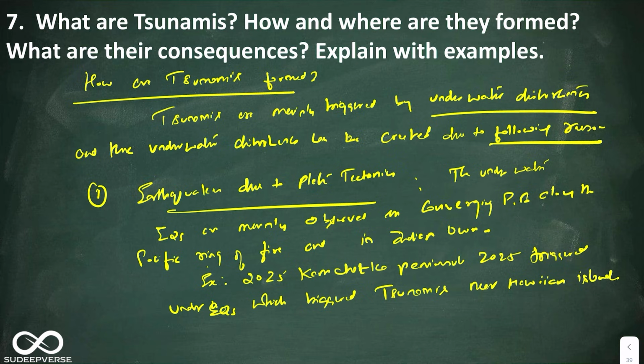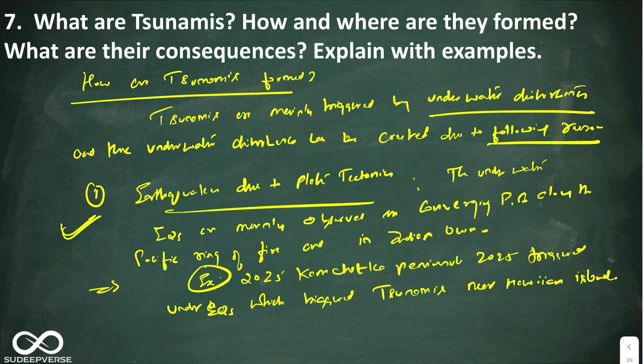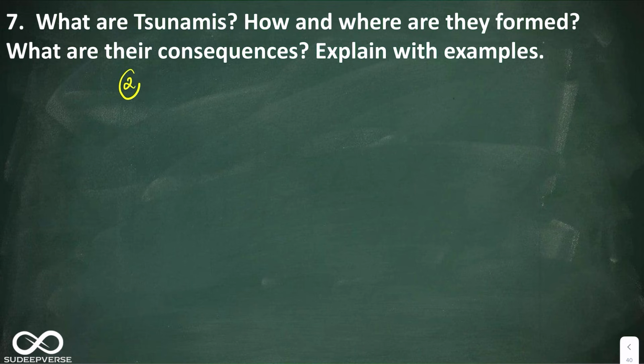Because they have explained with examples, elaborating those examples is very important. So I have given an example. Alright, so this is the main and the dominant reason. Okay, the second one is collapse of land into ocean. When I say land, I mean collapse of mountain top. You can say collapse of mountain top into ocean.